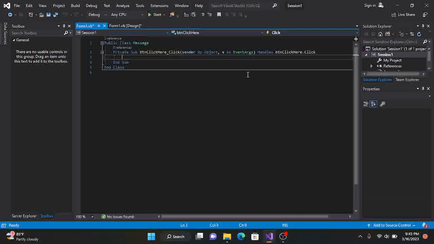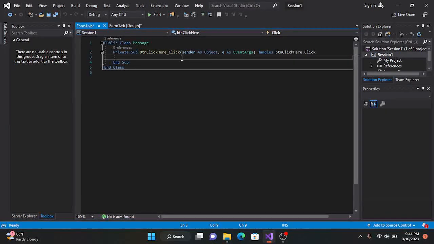Behind the button is where we actually write our code. You can see Public Class here, and we have our procedure, Private Sub and then End Sub. Visual Studio has provided us with a procedure, so we don't even have to memorize it. We just write our code inside the procedure. The name we gave to the button is BTN click here. The handle for this is Click, meaning the customer has to click on that button.